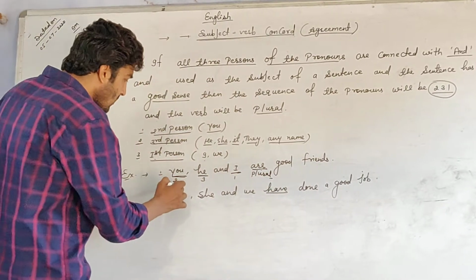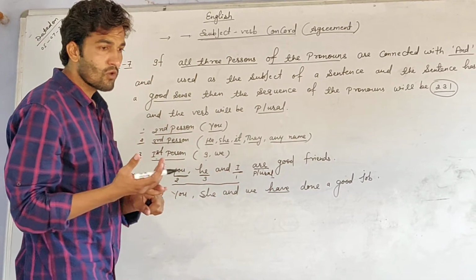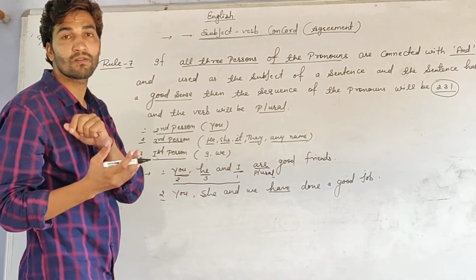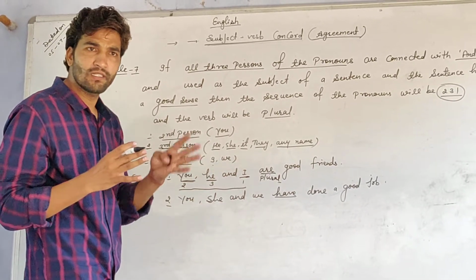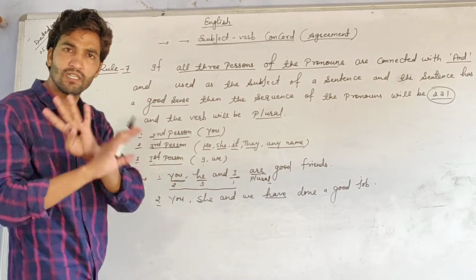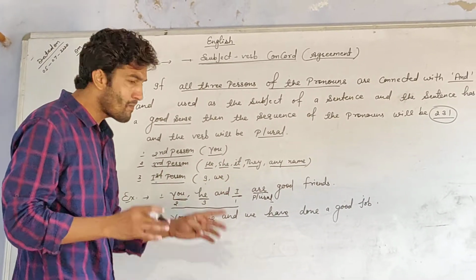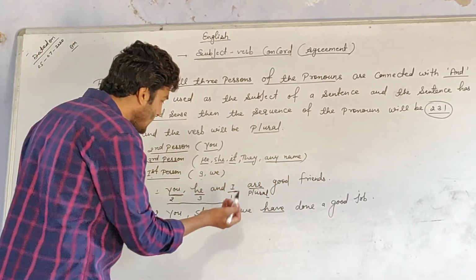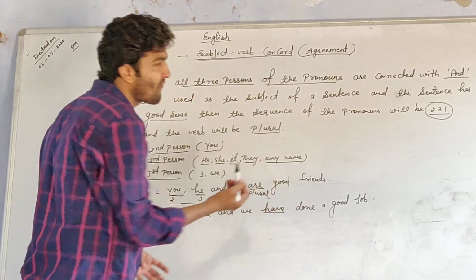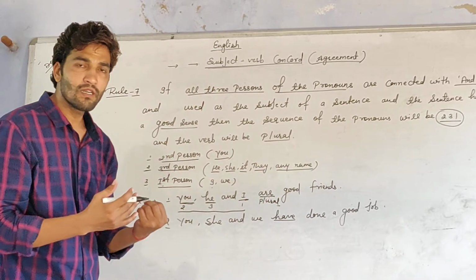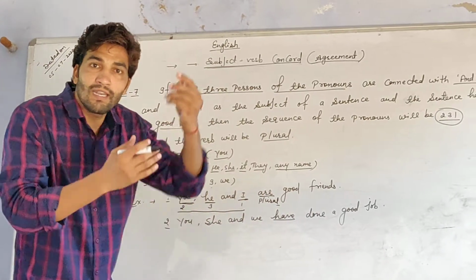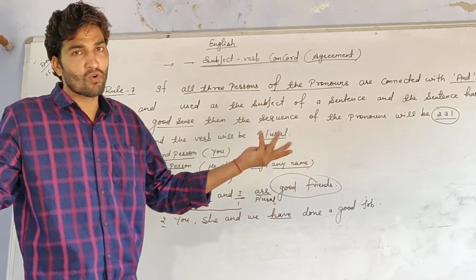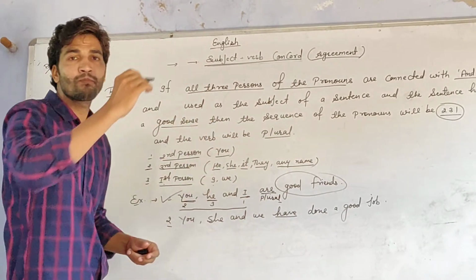So the 2, 3, 1 sequence works when there is a good sense in the sentence. So look at the sentence. If there is good sense, then this sentence is correct. If there is given a bad sense, it means the sentence is incorrect. Here is given: you, he and I are good friends. Good friends means this sentence is in a good sense, not a bad sense. So this sentence is correct.